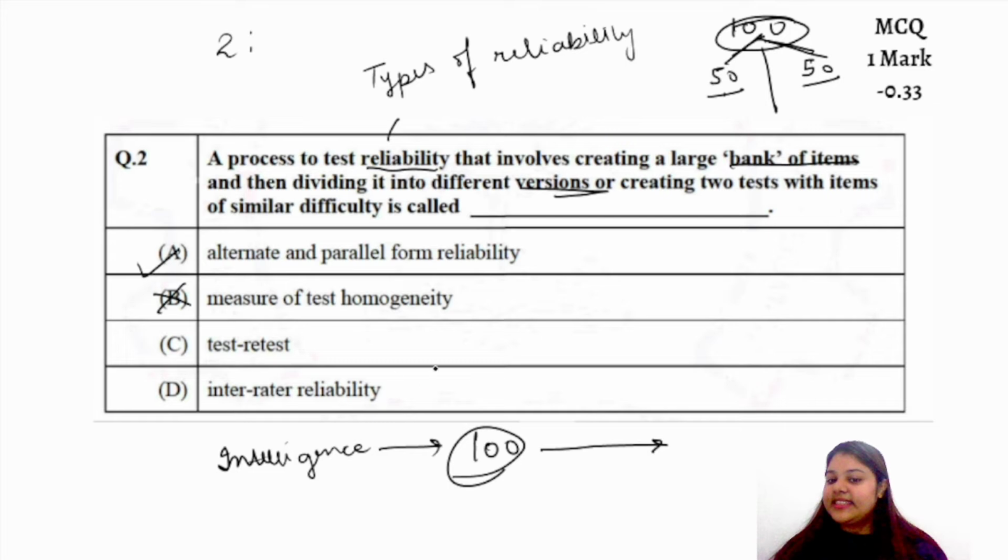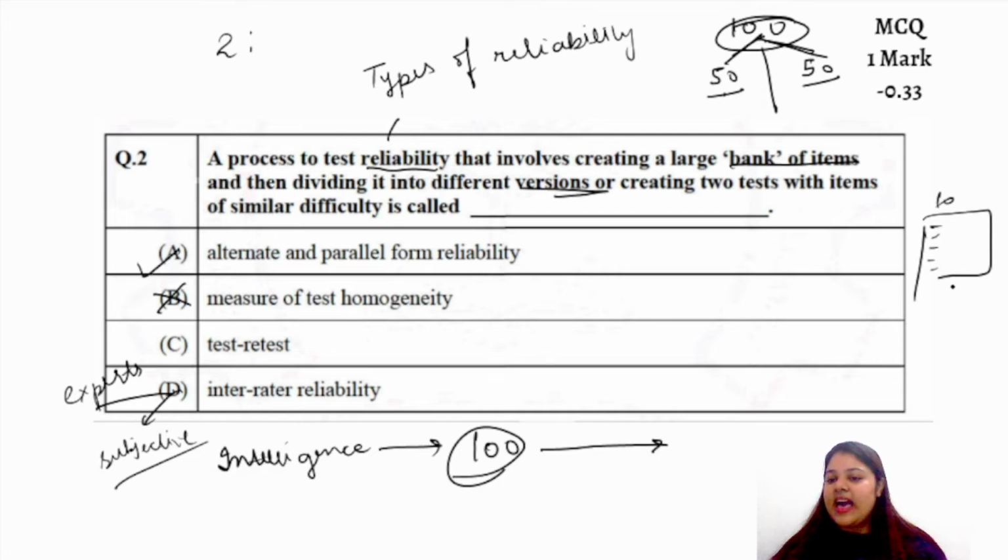Inter-rater reliability is what most of you answered, but this is mostly used in the subjective type of questionnaire, right? What we would do is take in experts of psychology. For example, I am creating a questionnaire of intelligence. I will research on it, I will do everything, and I will create a questionnaire, maybe of 10 questions.